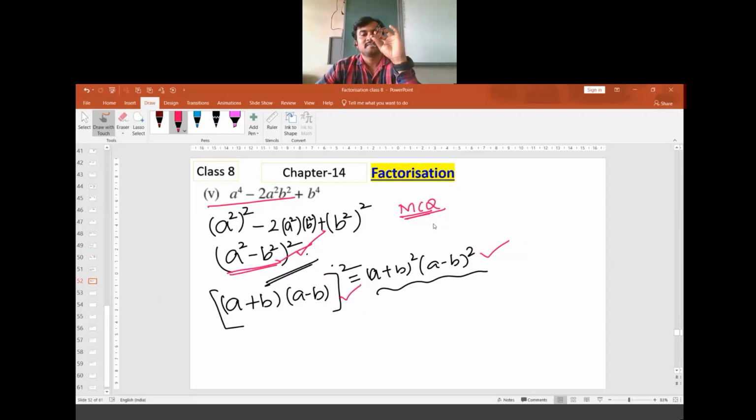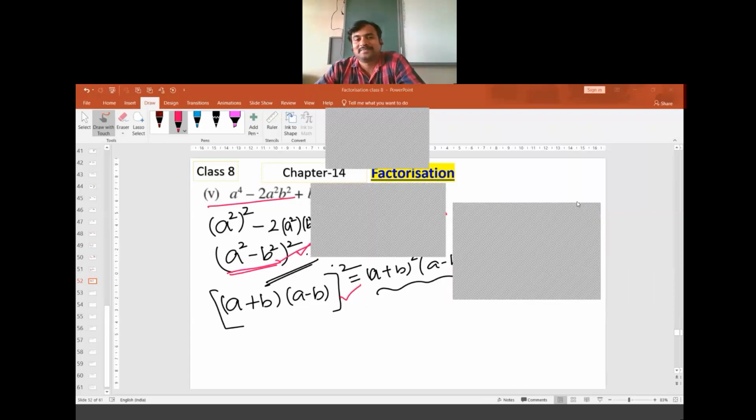Then everybody will be getting the answer. What to do? This is the format of the question paper. What to do? Shobhan can copy the answer from Abhinav. What can I do?